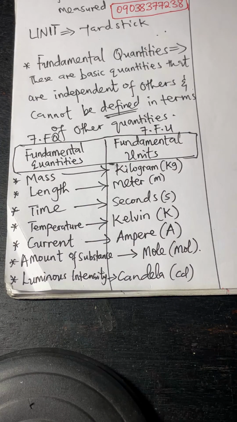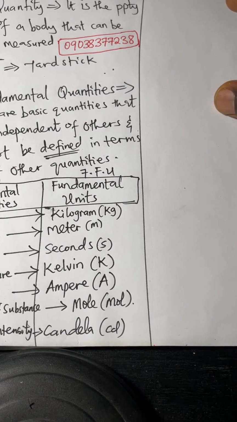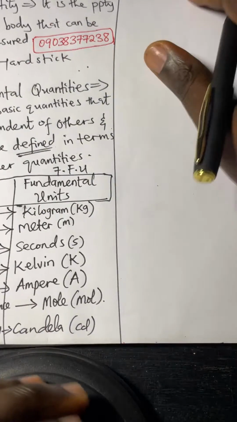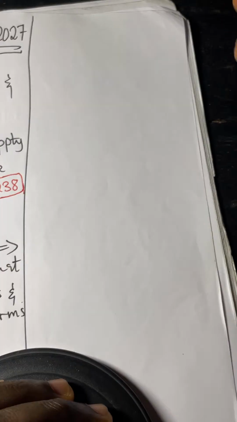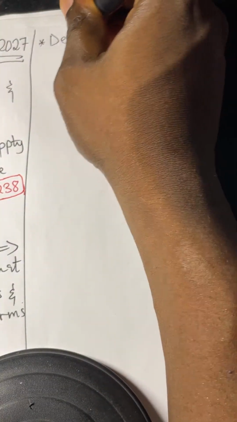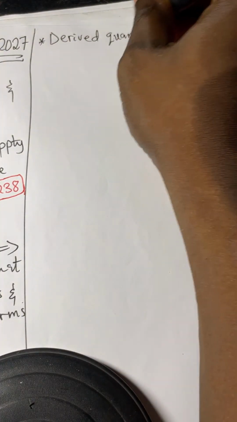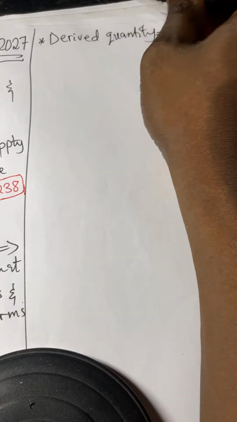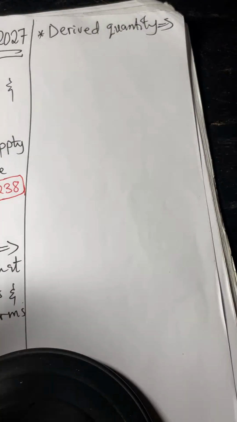Derived quantities are those quantities that depend on a combination of two or more fundamental quantities.